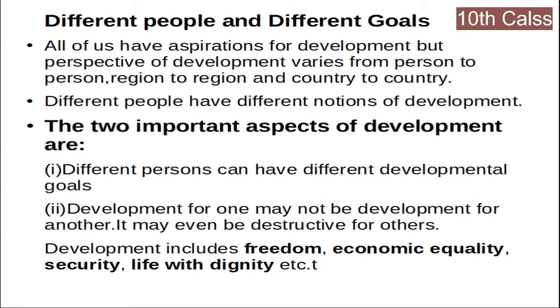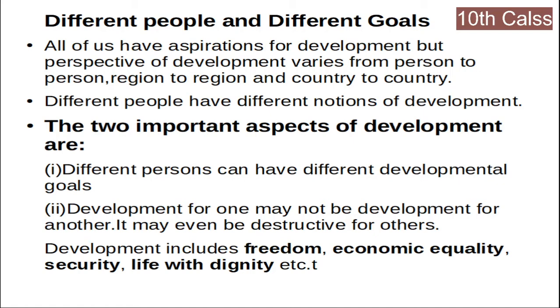And what is development? Development includes here not only the material things, it also includes freedom, economic equality, security, and life with dignity. We know very well, my dear children, freedom is very important.